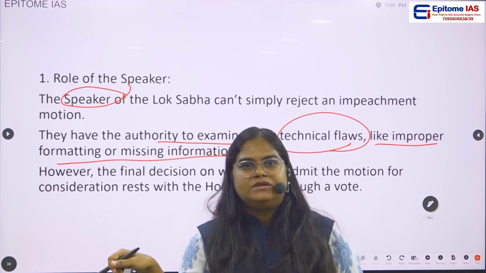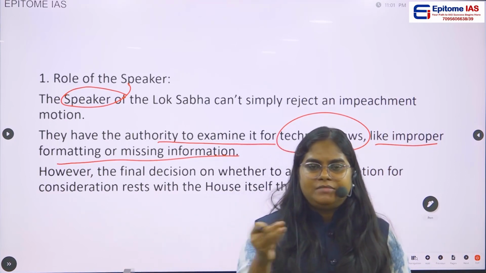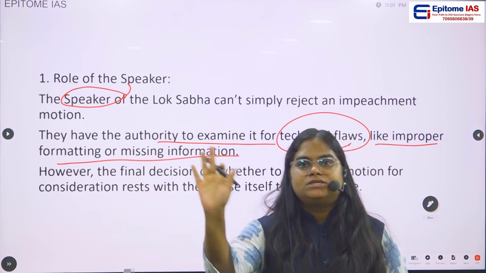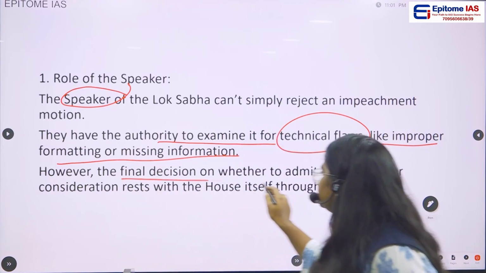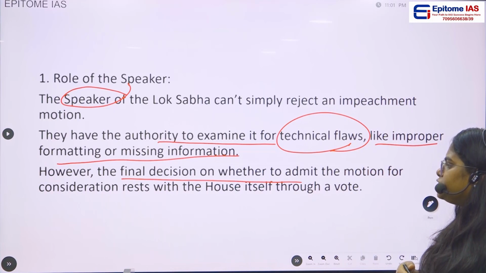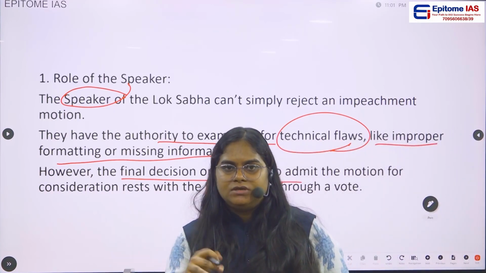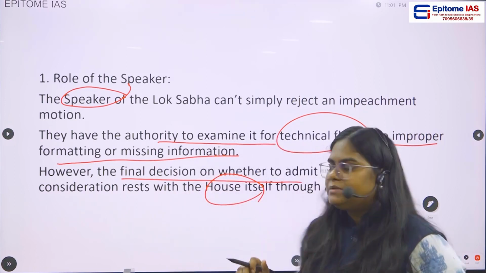He has the power to rectify it, but he does not have the power to reject the motion itself. However, the final decision of whether to admit the motion for consideration rests with the house itself, the Lok Sabha or Rajya Sabha, whichever house this particular motion is introduced in.